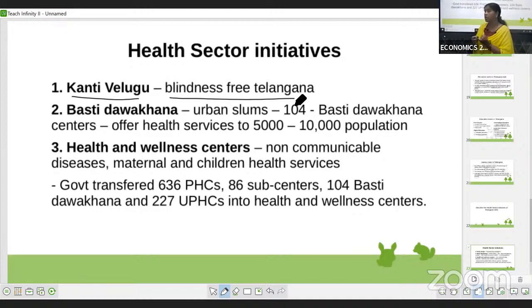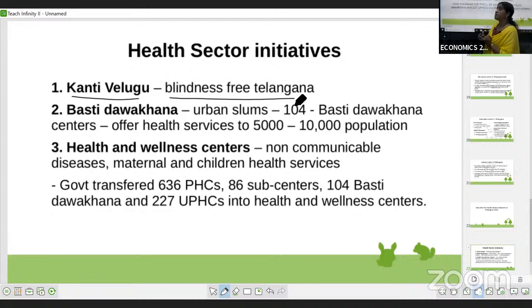They are providing the surgeries and the spectacles at free of cost under the Kanti Velugu program. The main aim of introducing this scheme is to remove blindness, to make Telangana free of blindness. This is the first program, Kanti Velugu.